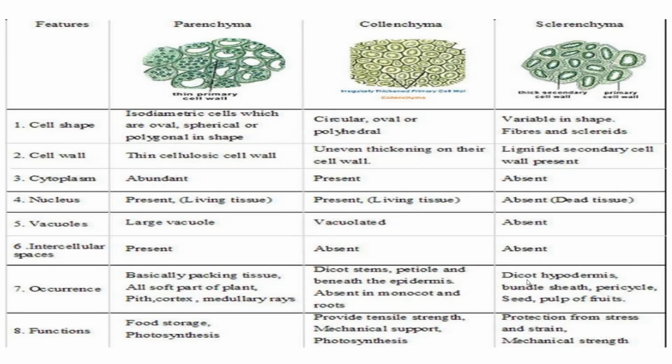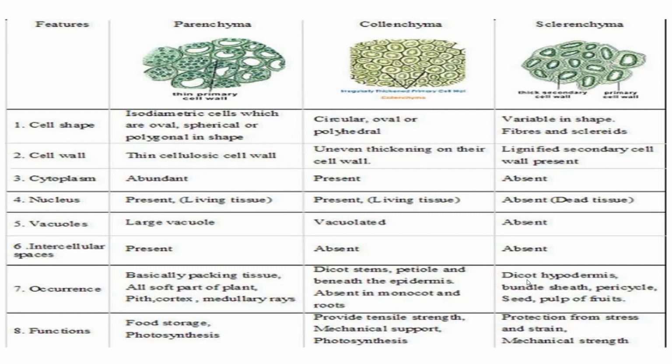Cell wall: parenchyma has a thin cellulose cell wall and collenchyma has uneven thickening on its cell wall. It is uneven; somewhere it's thin, somewhere it is thick. Sclerenchyma has a lignified secondary cell wall. So it is generally thick and lignified, because lignin is present. Lignin is a cement-like substance, and because of that it is a little thick.